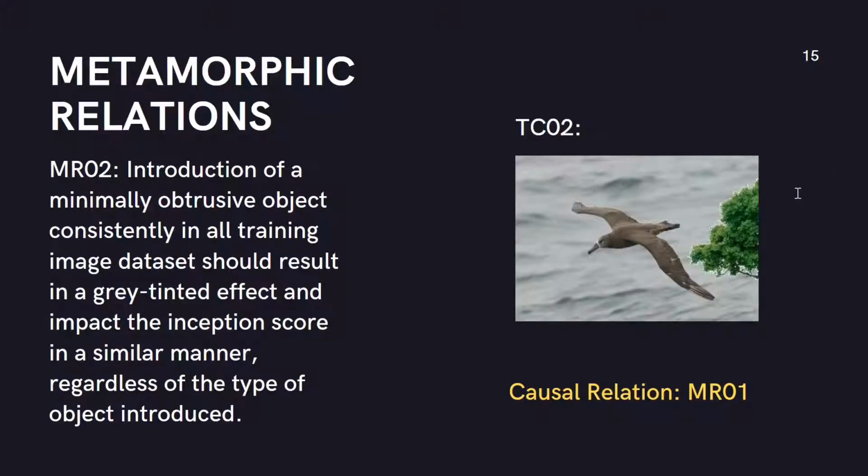For test case 01, we noticed a gray tinted effect and a decrease in the inception score. However, we were unsure as to what could be the main culprit behind this negative impact, shape or color. This led to the generation of metamorphic relation 2. And so for test case 02, instead of adding a bird, a tree was added to the entire dataset, and the network was trained on this new altered dataset.